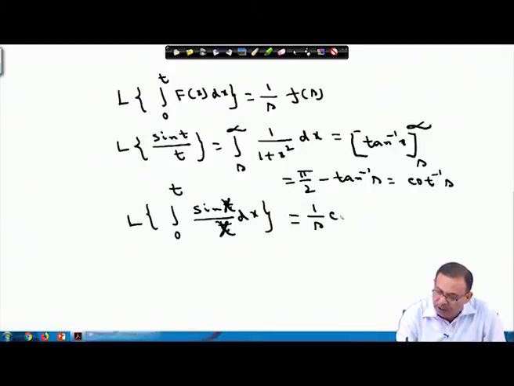So this is 1 by s and this is cot inverse s.